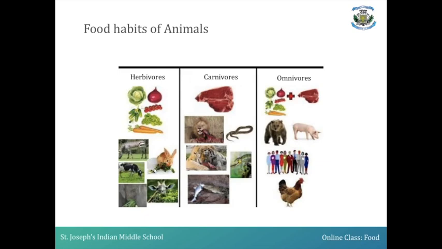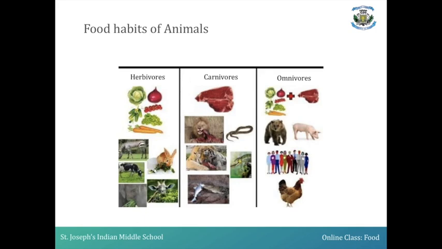For example, cow, goat, zebra, etc. The second term is carnivore. Carnivores are those group of animals which feed on the flesh of either a small or a large animal as their prey. Those which feed only on the flesh of other animals, you call them carnivores. For example, lion, tiger, crocodile, etc.